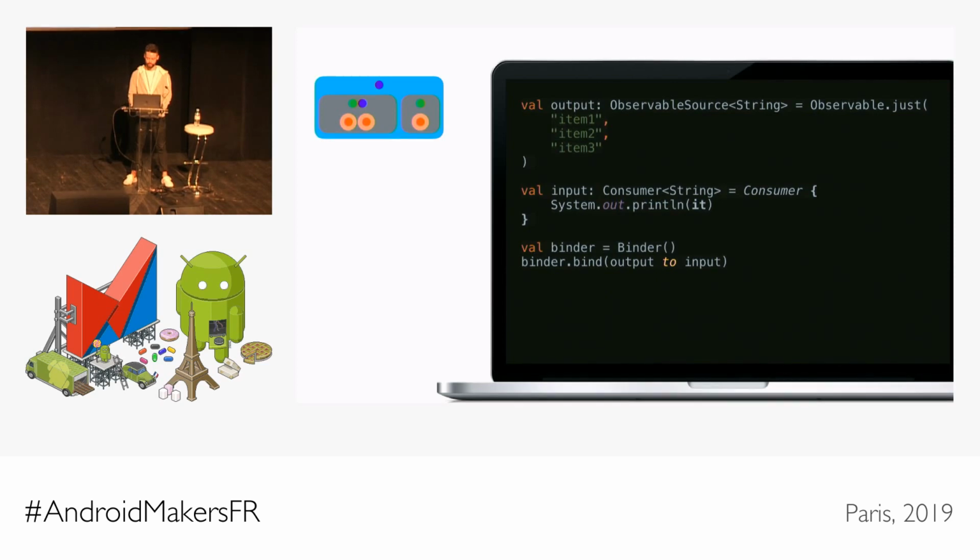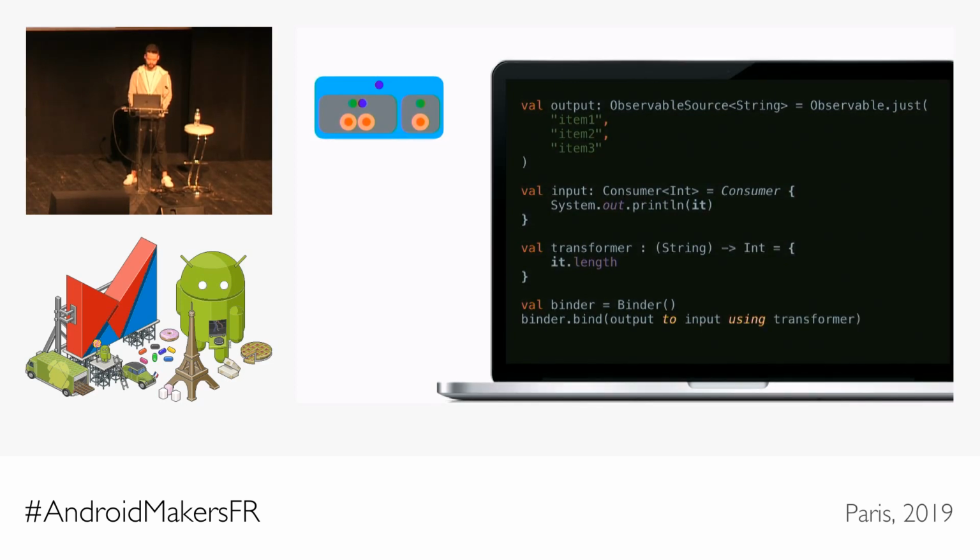It works now because both the source and the consumer are working with strings. What happens if I now change the consumer so that it consumes ints instead? Obviously now it wouldn't compile, but I can add that transform from string to int, and I can now use this transformer in the binding with some syntactical sugar again, thanks to Kotlin.